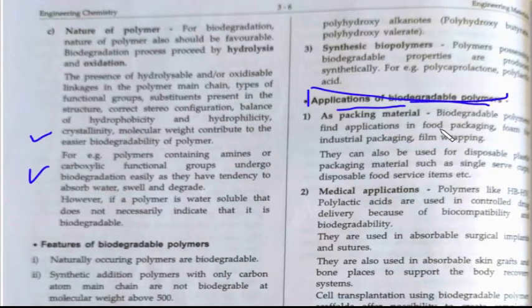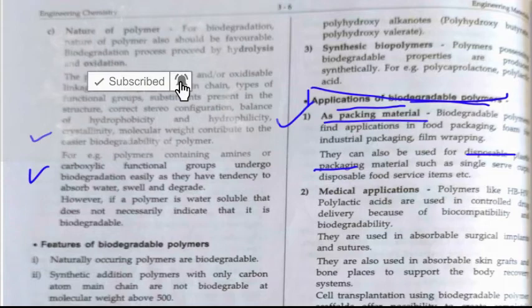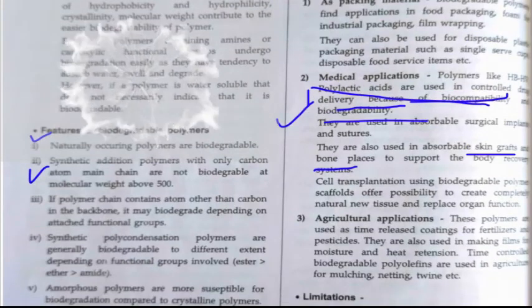So biodegradable polymer is used as a packing material because we know that the packed food that we use is basically not much healthy. So that's why these are used here. And the main thing that makes it useful is that the disposal is easy. You can dispose of them because they degrade easily. Okay. Then the next that we have is medical applications.